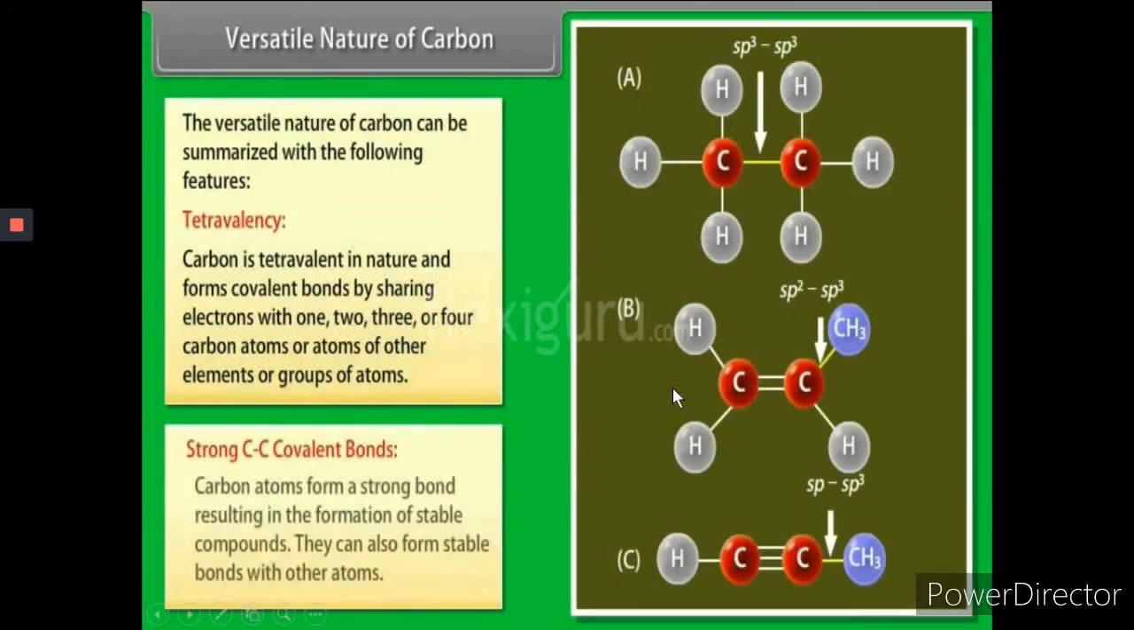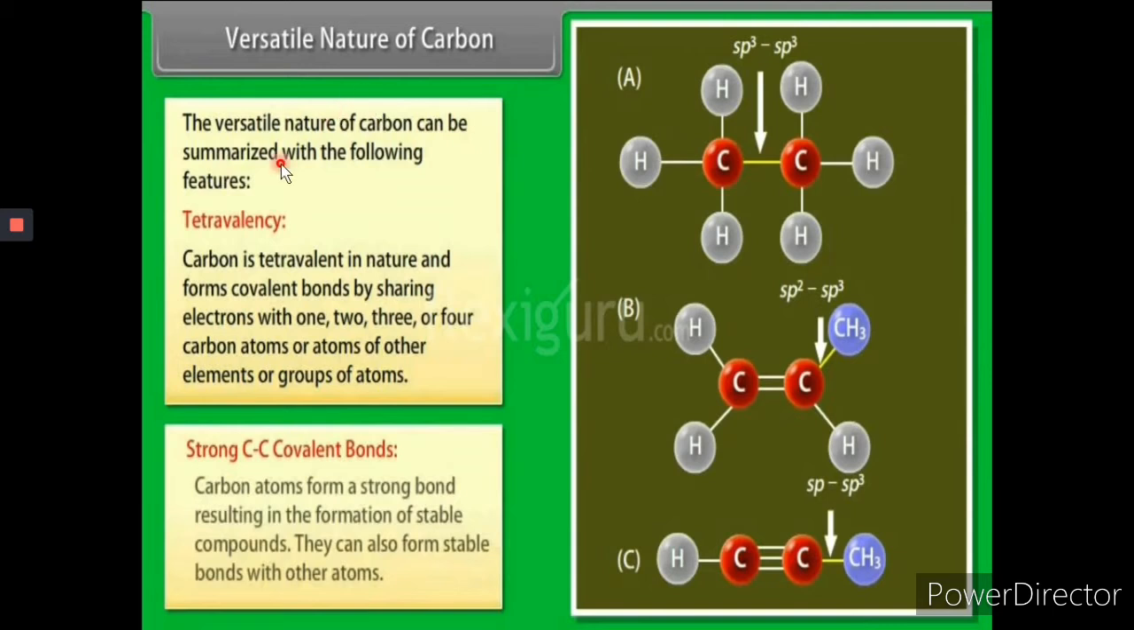Now, versatile nature of carbon. When we talk about carbon, it is very low in the atmosphere, but still there are innumerable compounds that we need to study in a separate branch of chemistry called organic chemistry, except carbonates, bicarbonates, carbides. Now, this nature is due to its versatility.